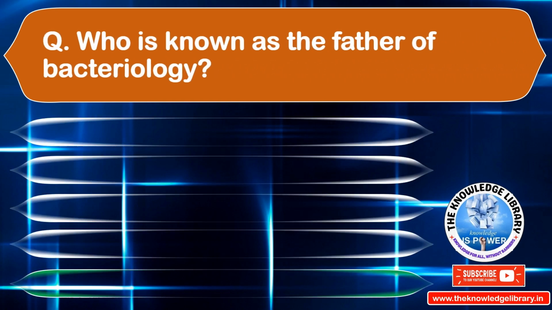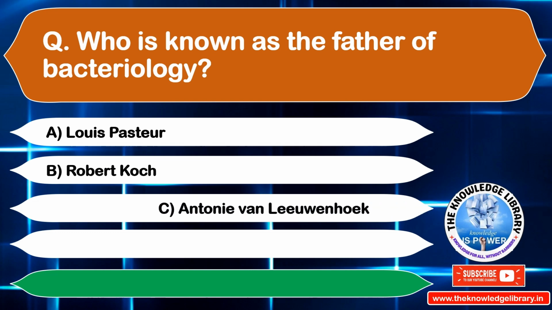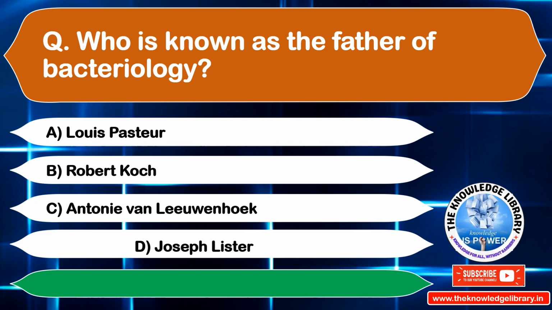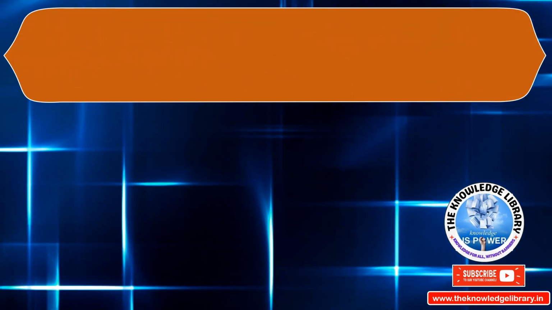Who is known as the father of bacteriology? Option A, Louis Pasteur. Option B, Robert Koch. Option C, Antoine von Leeuwenhoek. Option D, Joseph Lister. The correct answer is option B, Robert Koch. Move to the next question.